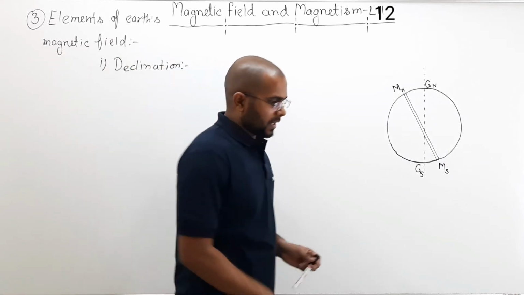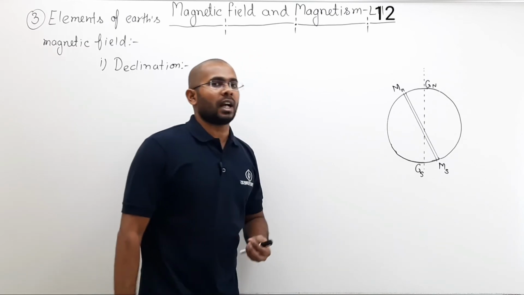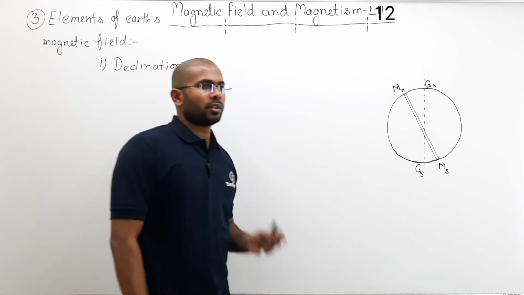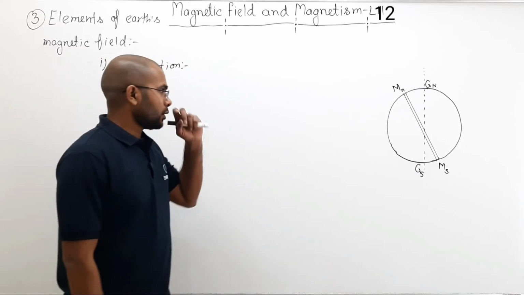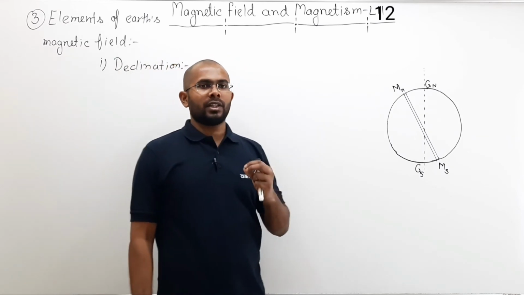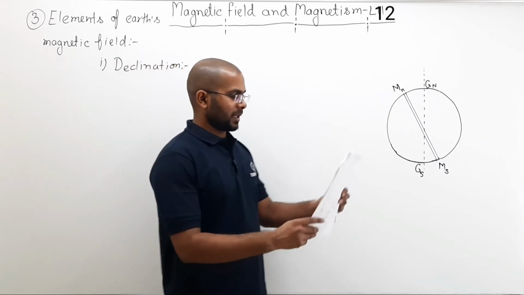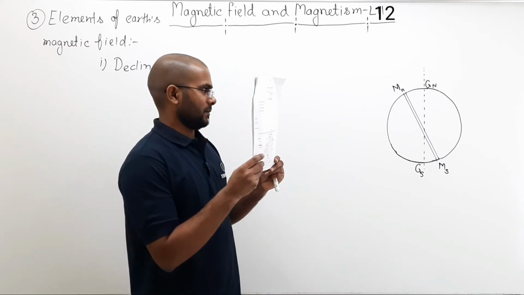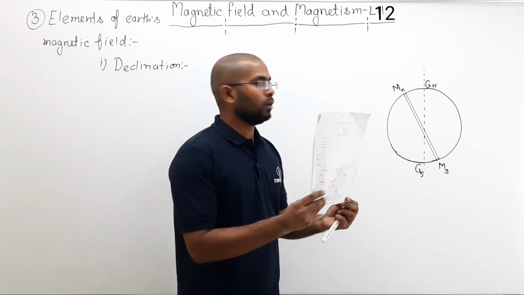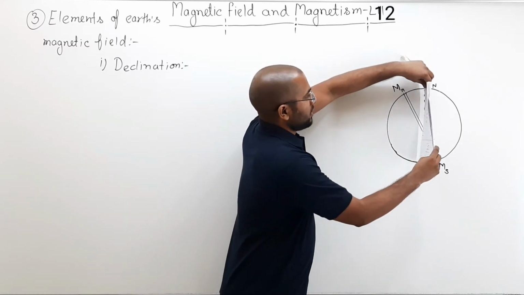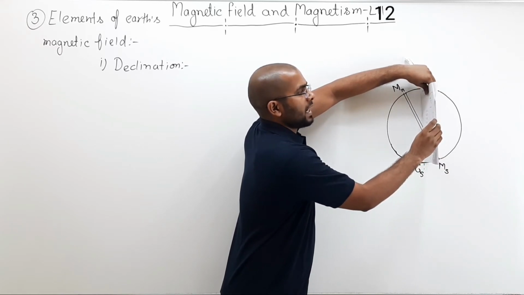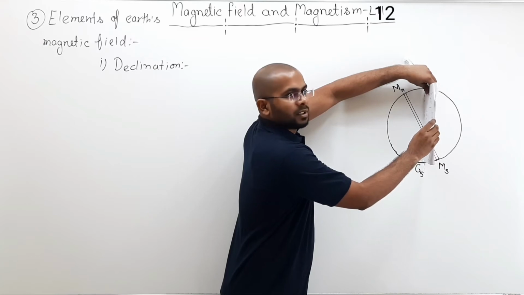Now you must have studied the geographical meridian in your geography class. What is the geographical meridian? It is a plane from any point on the earth that must pass through geographical north, geographical south, and the point where I want to know the Earth's magnetic field.